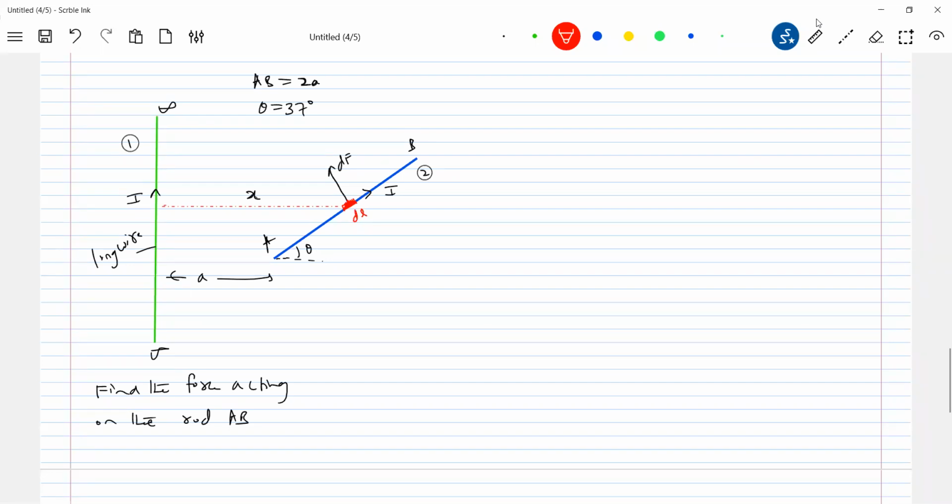So if I draw that triangle, this is dl and this is dx, no? And this is theta. x and dl are different. There's a relation between dl and dx. dl is a small element. dx is the elemental length along the x-axis here, or its projection along the x-axis. So therefore cos theta equals dx by dl.